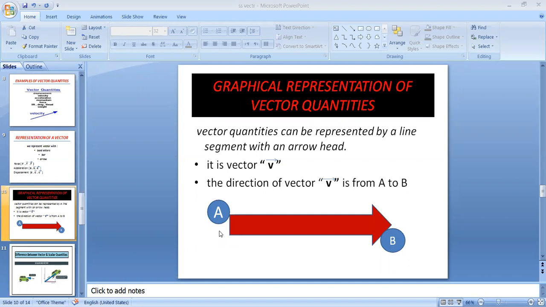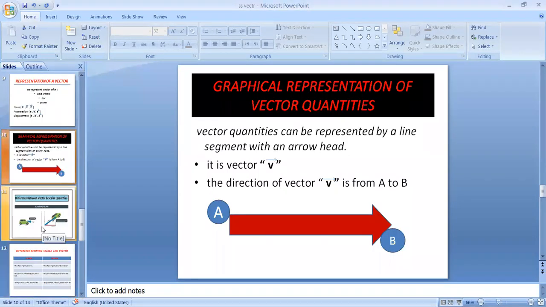For example, vector V in the direction of east. So where is the east? On your right hand side or your left hand side? Your right hand side. Okay, so the direction of the vector will be on your right hand side. The arrowhead will be on your right hand side. Clear?